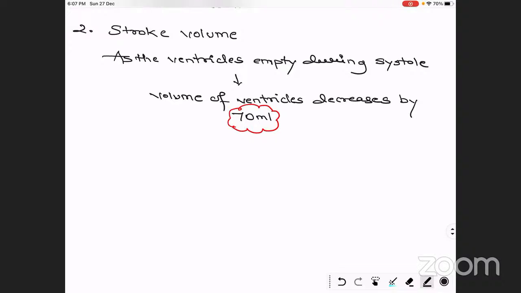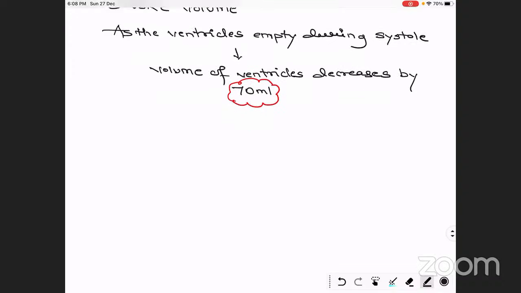So according to that, we are saying that 70 ml of blood is pumped into the pulmonary artery and the aorta. That is called the stroke volume.